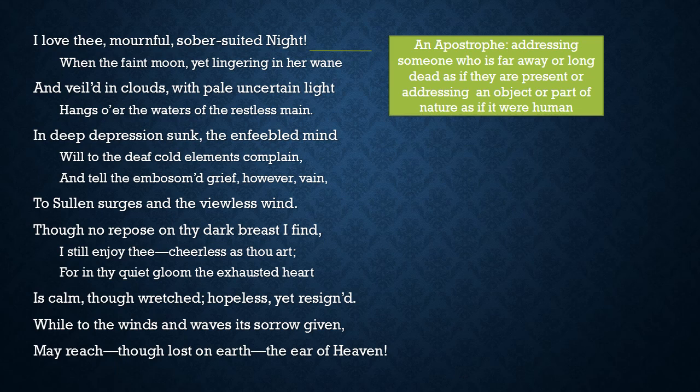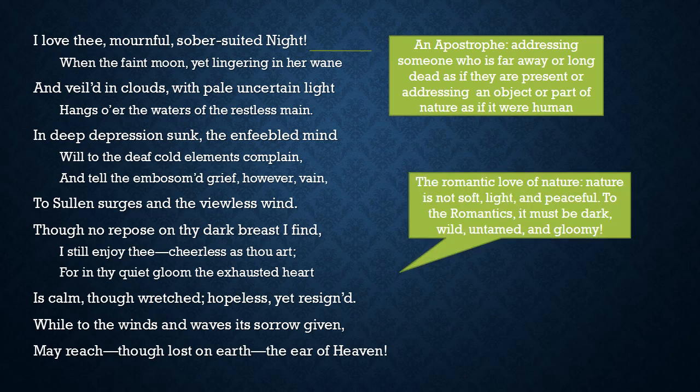You're strange and mysterious. So looking at the word choice in this poem, you can see the romantic love of nature. And we'll see that a lot more as we continue with the romantic period. But the nature that the romantics love is not the soft, light, and peaceful nature, the calm meadows. That's not the sort of nature that romantics yearn for. For the romantic, it must be dark, wild, untamed, and gloomy, untouched by human hands, as it were. It's like the bare nature as it was in creation.